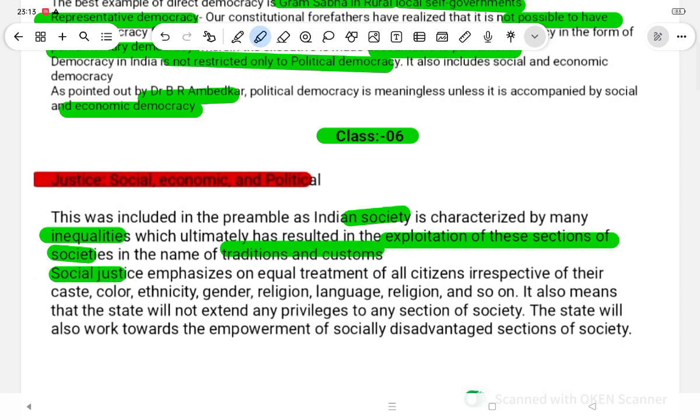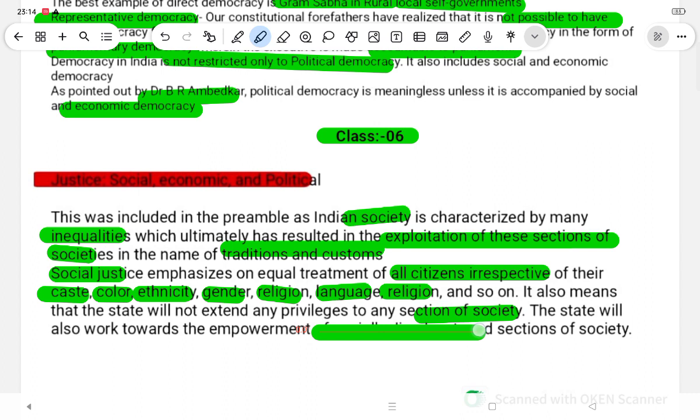Social justice emphasizes equal treatment of all citizens irrespective of their caste, color, ethnicity, gender, religion and language and so on. It also means that the state will not extend any privileges to any section of society. The state will also work towards the empowerment of the socially disadvantaged sections of society.